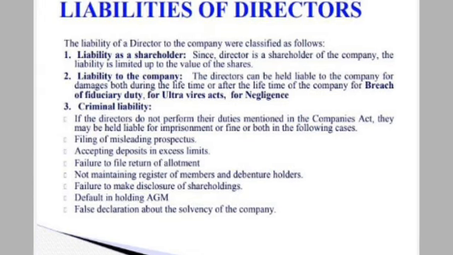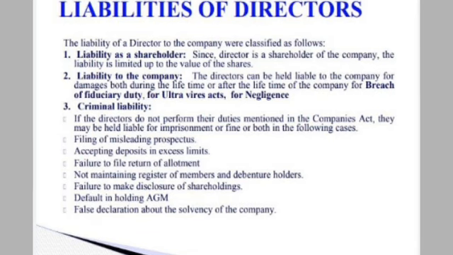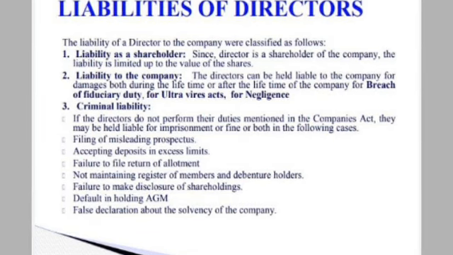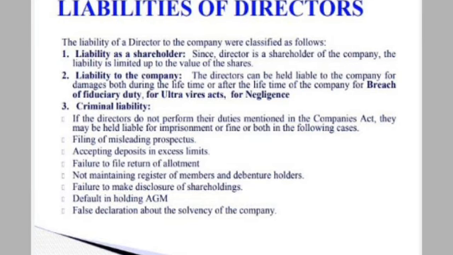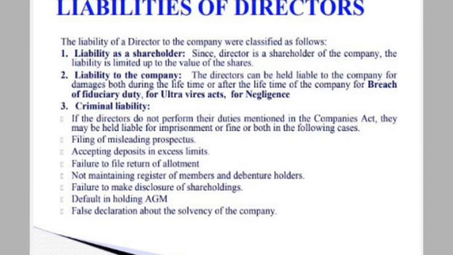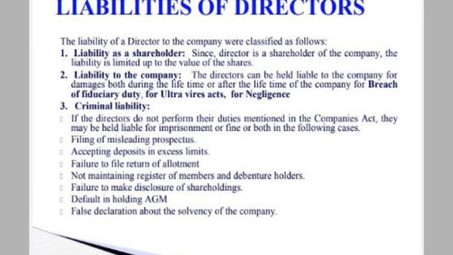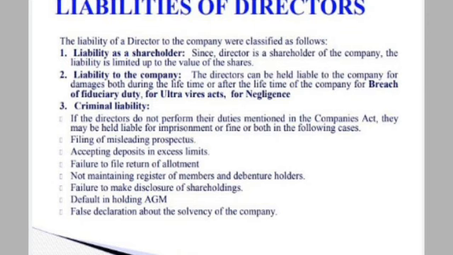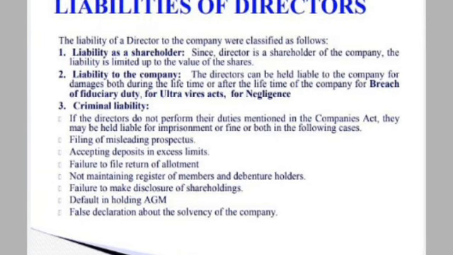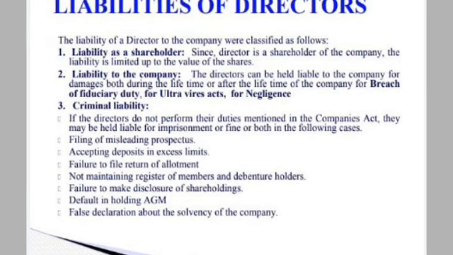The director is held liable to the company in case of breach of fiduciary duty, that is breach of trust. Then for any ultra vires act, he is liable to the company. And for negligence, that is carelessness. If he is careless regarding his work, then he is liable to the company. Next one is criminal liability. The director is held liable for imprisonment or fine or both in the following cases.